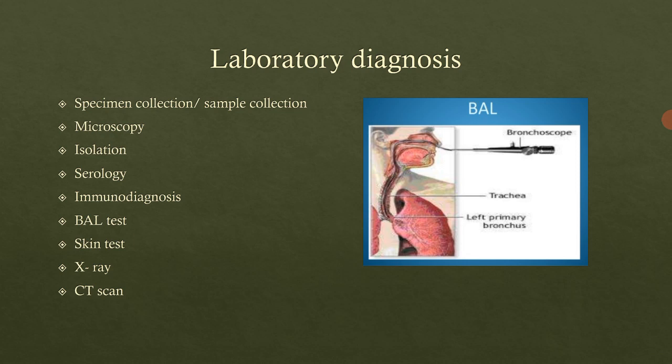Then we can also do the skin test. Now what is the skin test? Skin test reactions will develop after the intradermal injection of the Aspergillus species antigens, which means if they are present inside the skin. This will be a very important criterion to determine or to establish allergic bronchopulmonary aspergillosis.